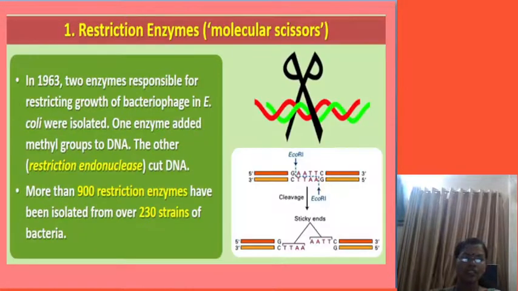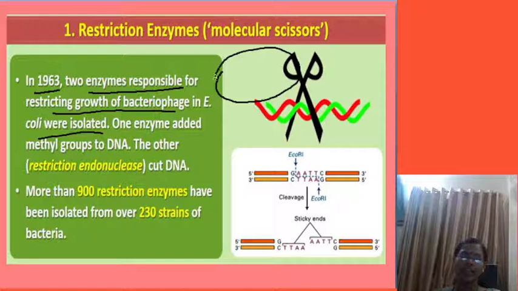Further we'll see what points are there here. In 1963, it was first discovered: two enzymes responsible for restricting the growth of bacteriophage in E. coli were isolated. What does this mean? This is the bacteria, and this is the bacteriophage. Actually, the bacteriophage is going to grow inside the bacteria, but this was restricted.